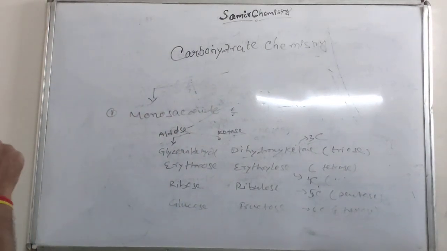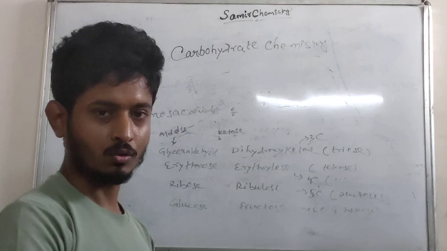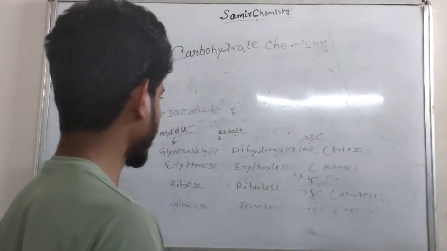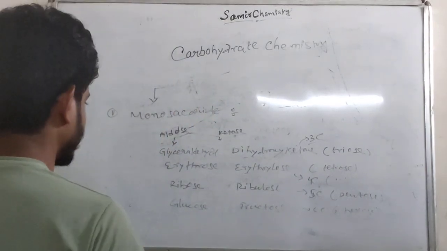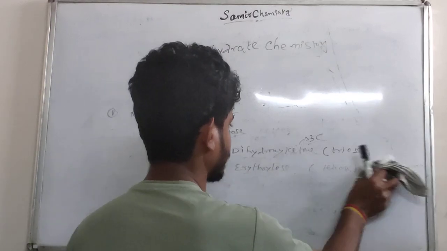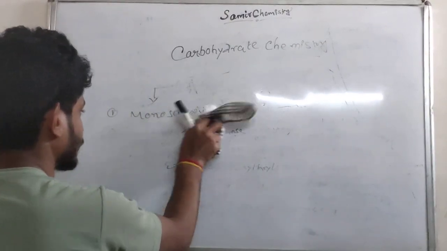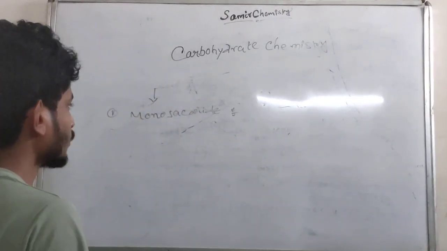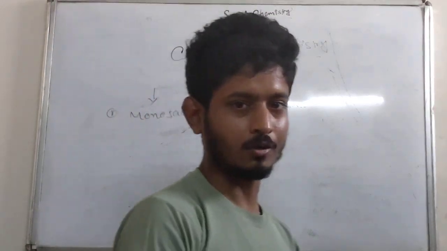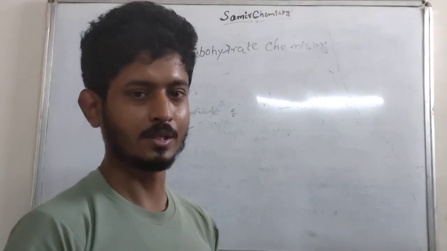So what is a monosaccharide? A monosaccharide is the simplest sugar that cannot be hydrolyzed into a simpler sugar.